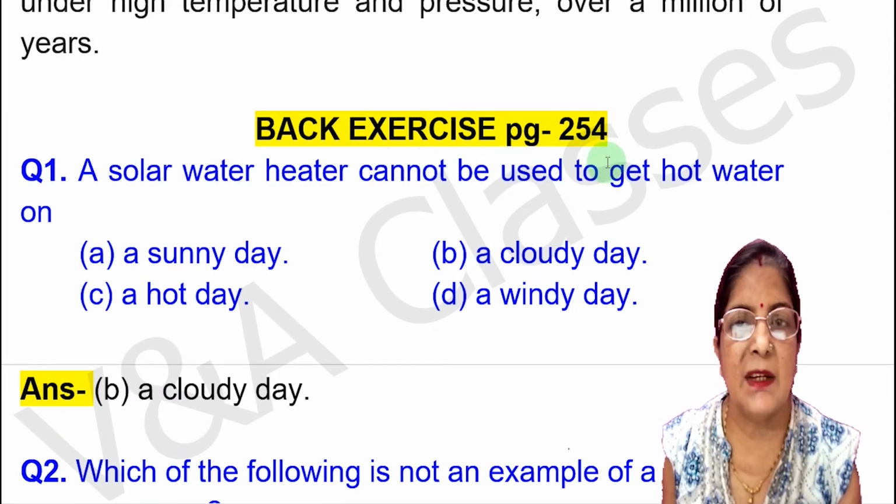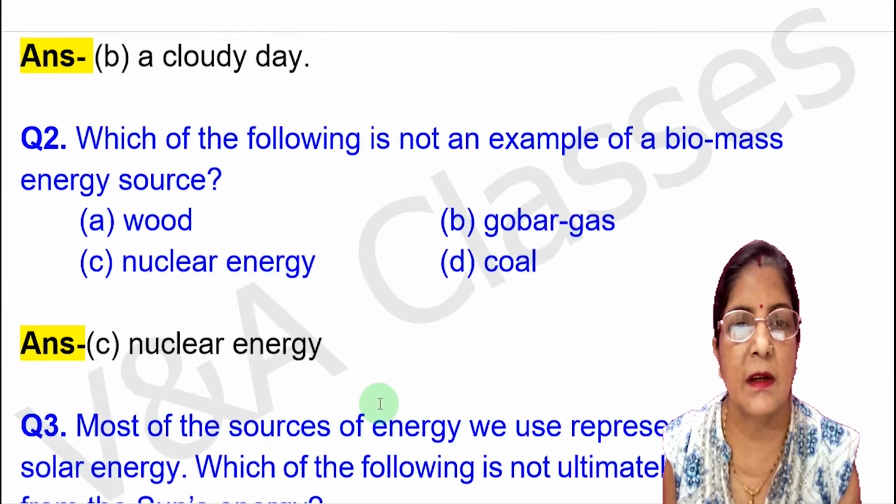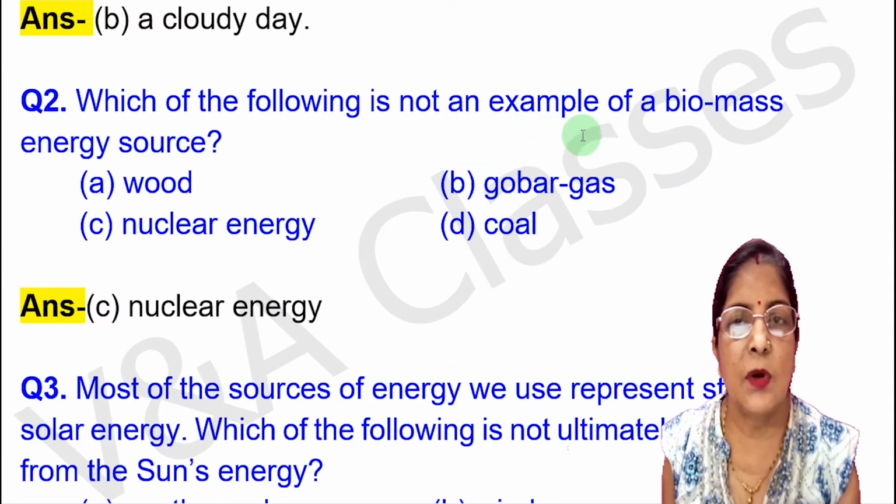Now back exercise, page number 254. First question is, a solar water heater cannot be used to get hot water on: first option, a sunny day; second option, a cloudy day; third option, a hot day; fourth option, a windy day. Answer will be a cloudy day. Next question, which of the following is not an example of a biogas energy source? First option, wood. Second option, gobar gas. Third option, nuclear energy. Fourth option, coal. Answer will be nuclear energy.